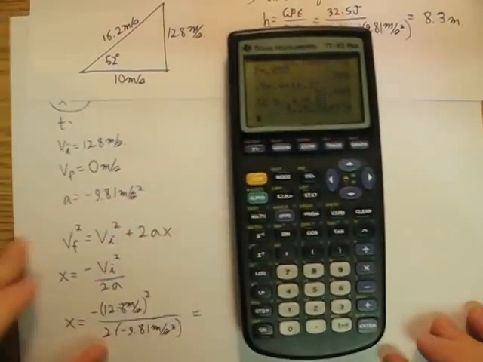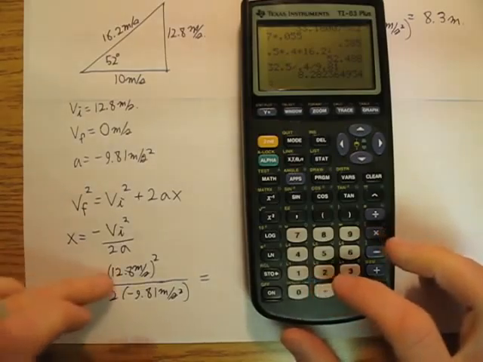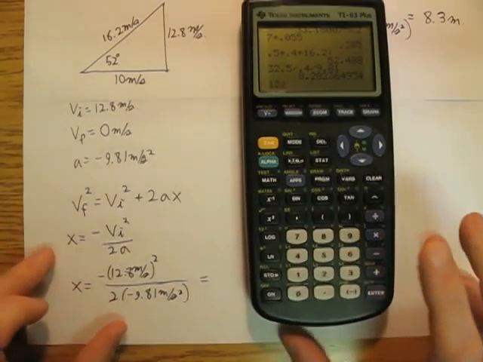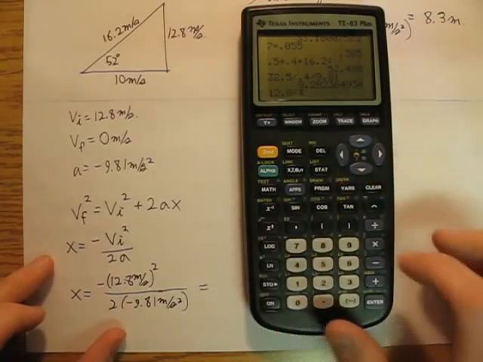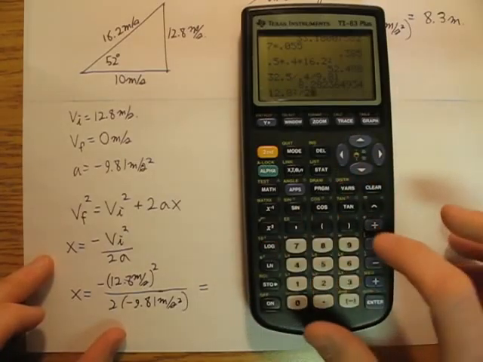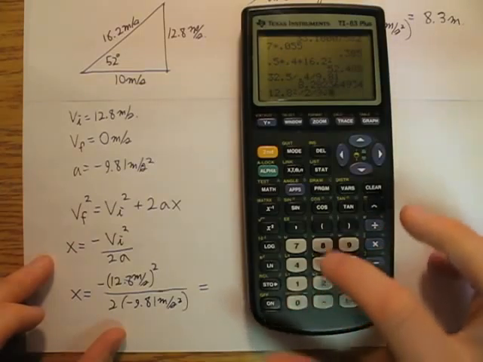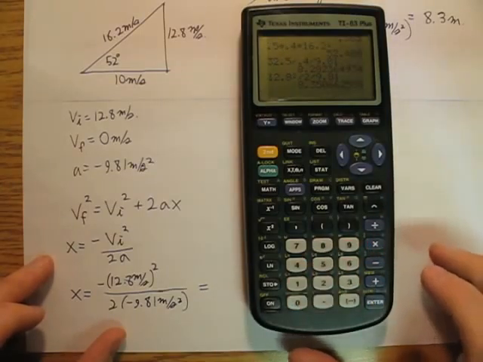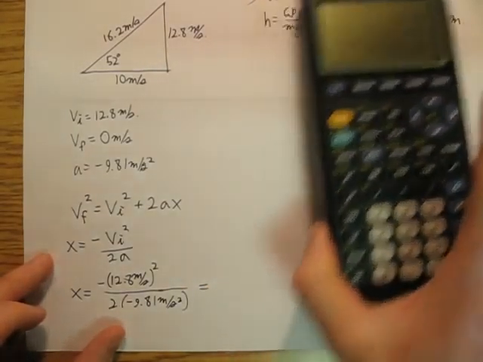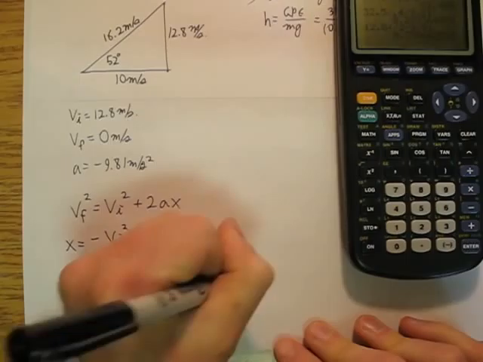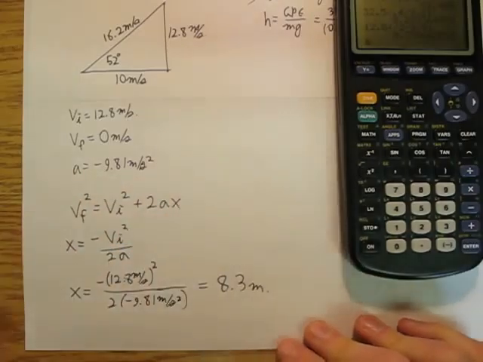Those negatives are going to cancel. I have 12.8 squared divided by 2 divided by 9.81, and I get, rounding, approximately 8.3 meters.